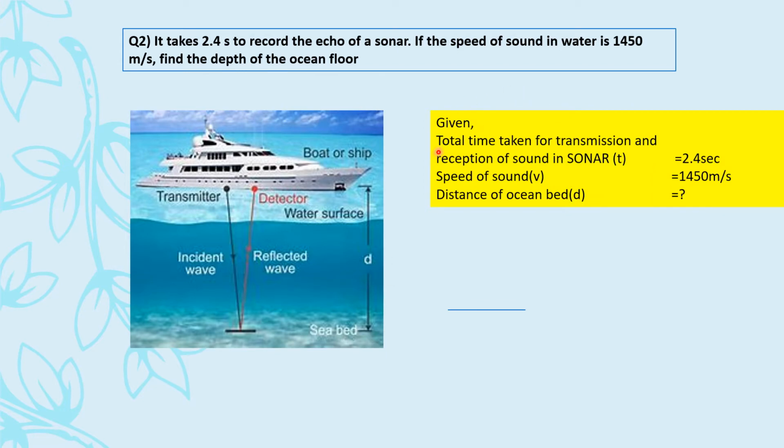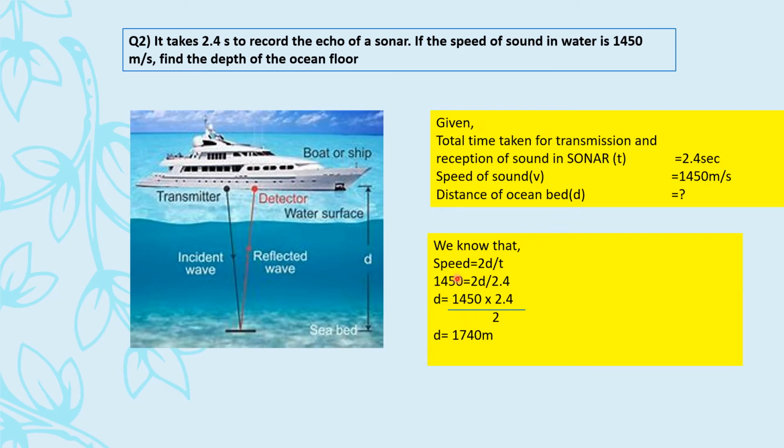So total time taken for transmission and reception of the sound is given to us, that it takes 2.4 seconds to record. To record means sound waves will transmit and reflect. So it is going to be two ways. So total time is 2.4 seconds. Speed of sound is also given to us. We have to find out this distance of the ocean bed from the sonar. That means this distance is only one way, right? So if time is two way, distance we cannot take as one way. We have to consider the distance as two way.